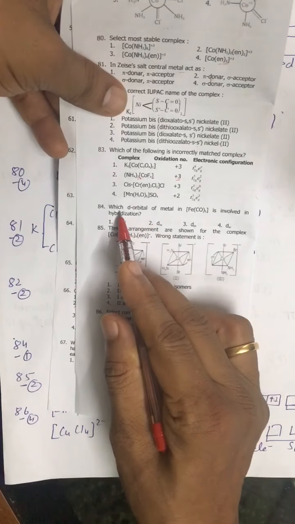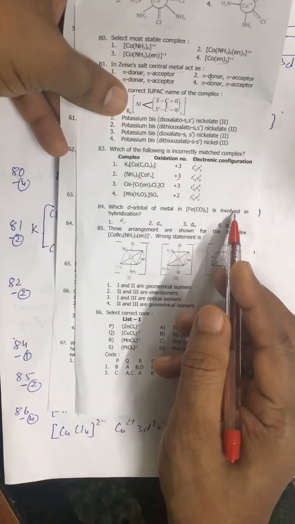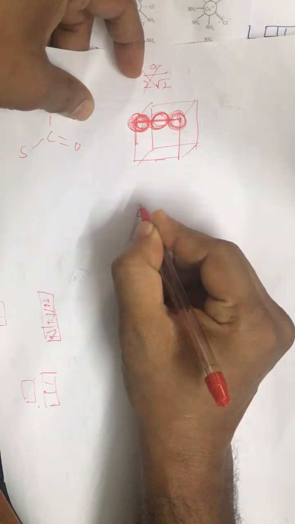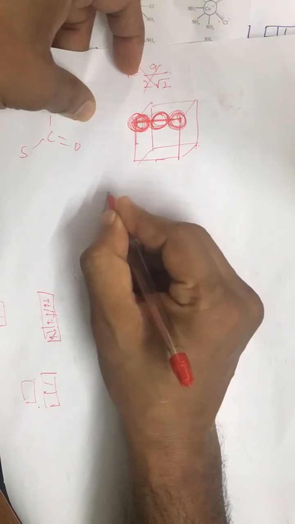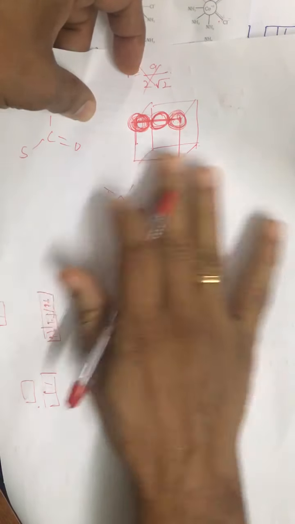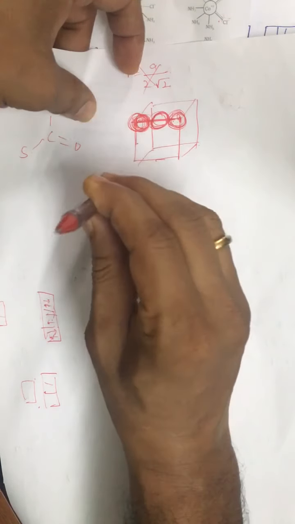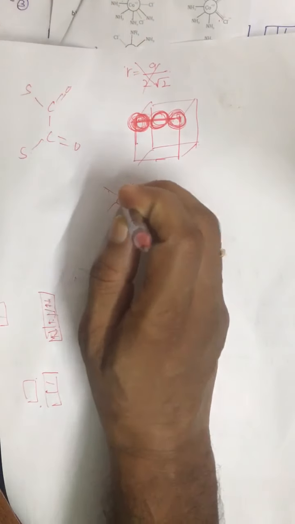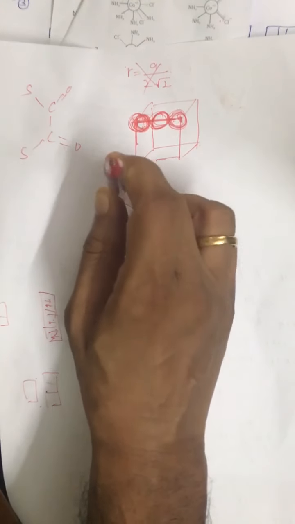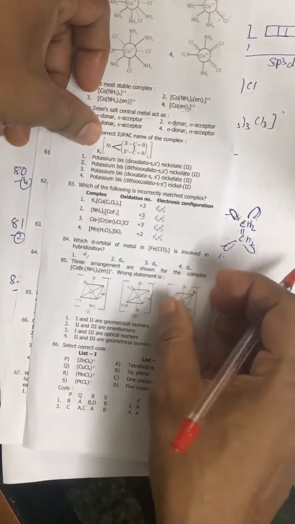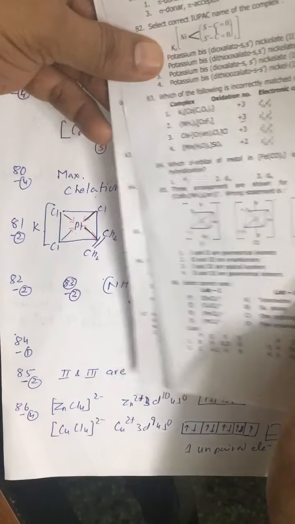84, d orbital, Fe(CO)5. See, Fe(CO)5 is trigonal bipyramidal. I'm sorry, it is square pyramidal. So these are in one plane, and we have one orbital which is above the plane, like this. For this hybrid orbital, we need dz square. So you should be careful. Question number 84, the correct answer is the first option.